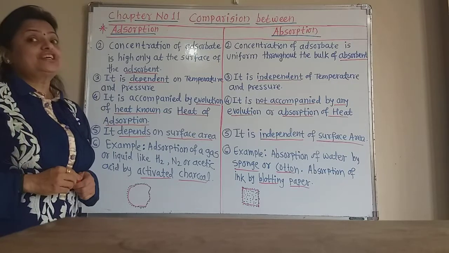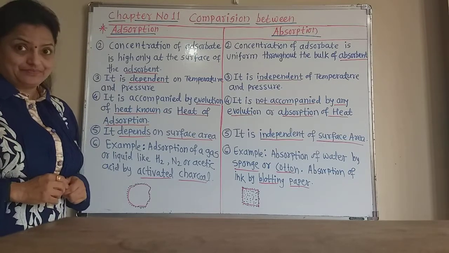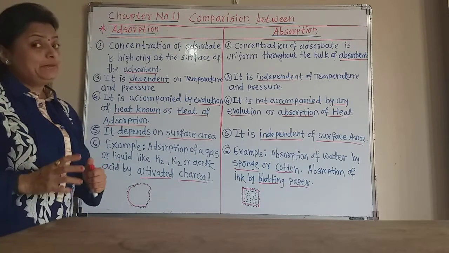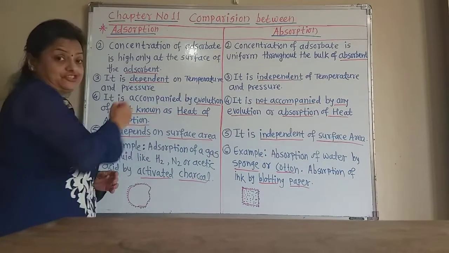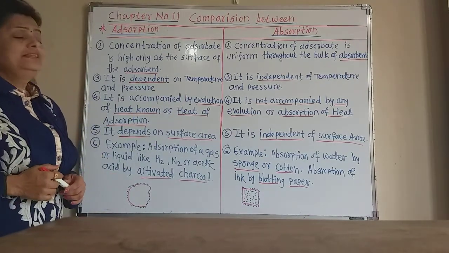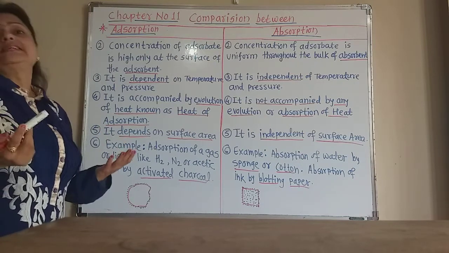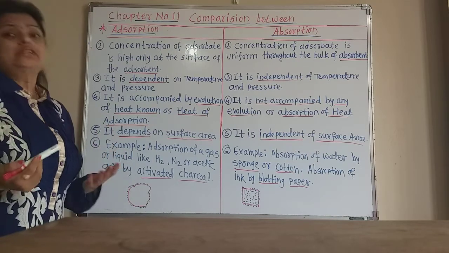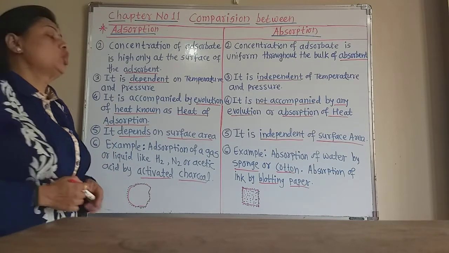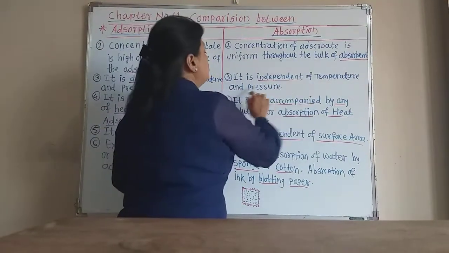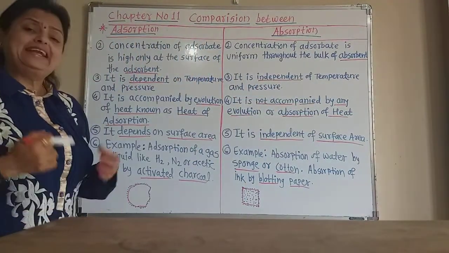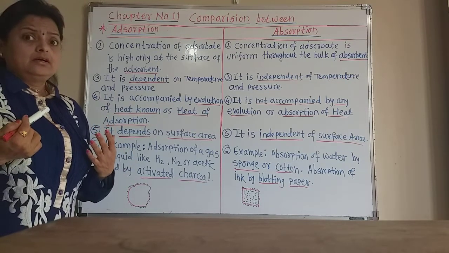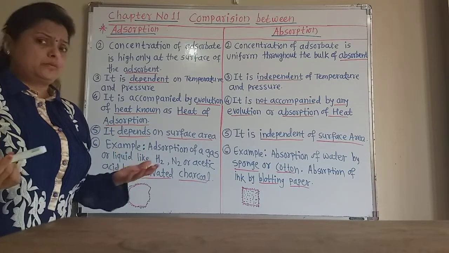Generally, adsorption is favorable at low temperature and at high pressure of the gas. So it depends on temperature and pressure. But there is no effect of temperature or pressure on the phenomenon of absorption. So absorption is independent of temperature and pressure. At any temperature and pressure, the adsorbate penetrates into the absorbent.